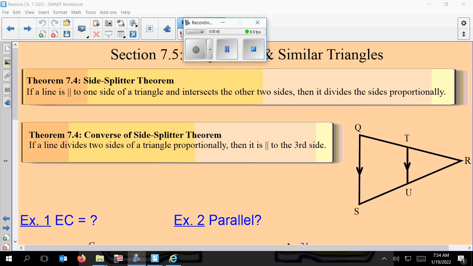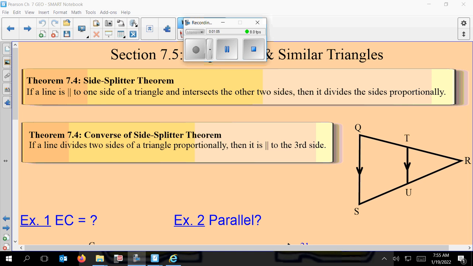Okay, you have two theorems up here at the top. One's called the side splitter theorem, and then we have a converse of that. So they're the same thing, just saying it backwards basically. So in 7.4, the side splitter theorem: if a line is parallel to one side of a triangle and intersects the other two sides, then it divides the sides proportionally.